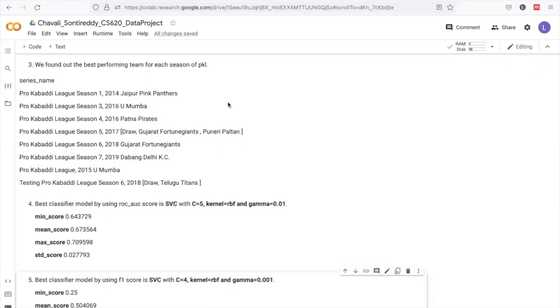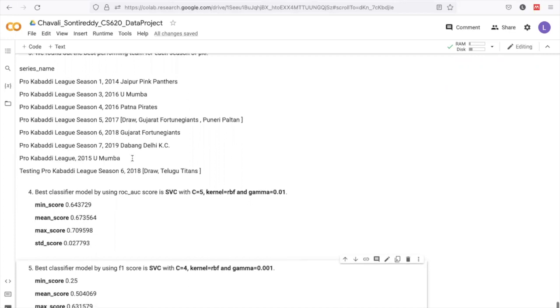The next key finding is that we have found the best performing team for each season of PKL. We can see that in PKL season 1, it's Jaipur Pink Panthers, in season 2, U Mumbai, in season 4, Patna Pirates, and so on.